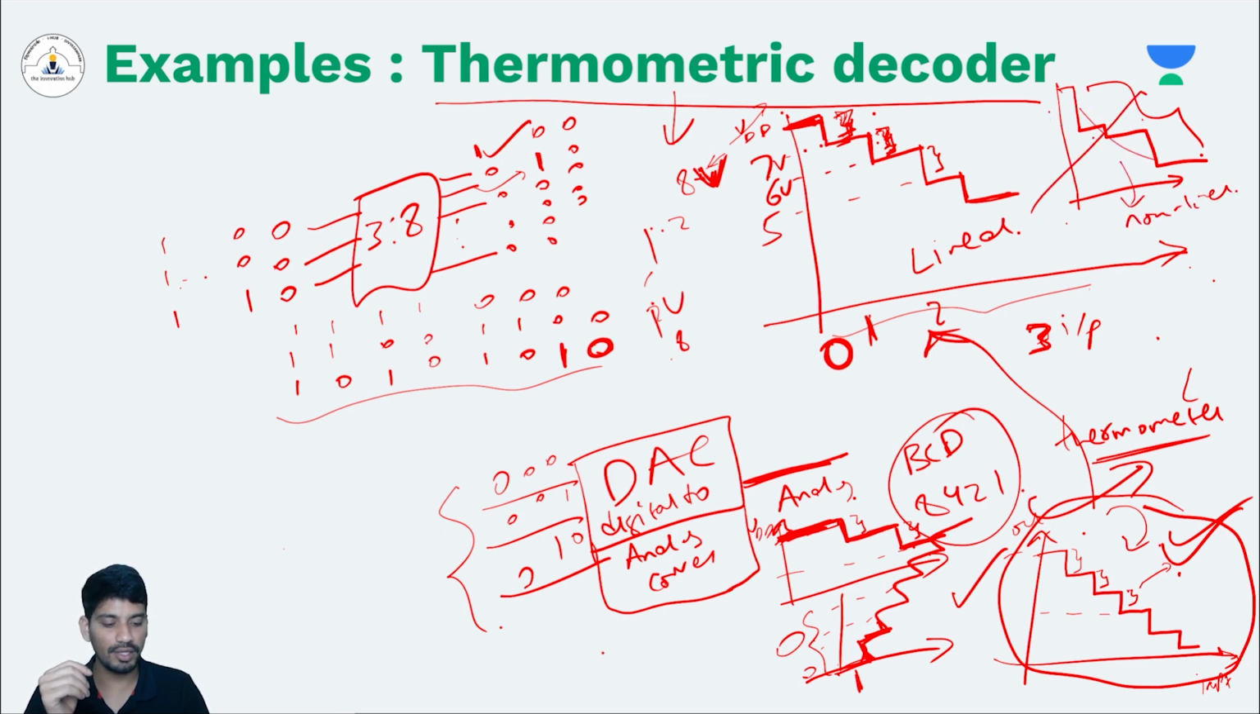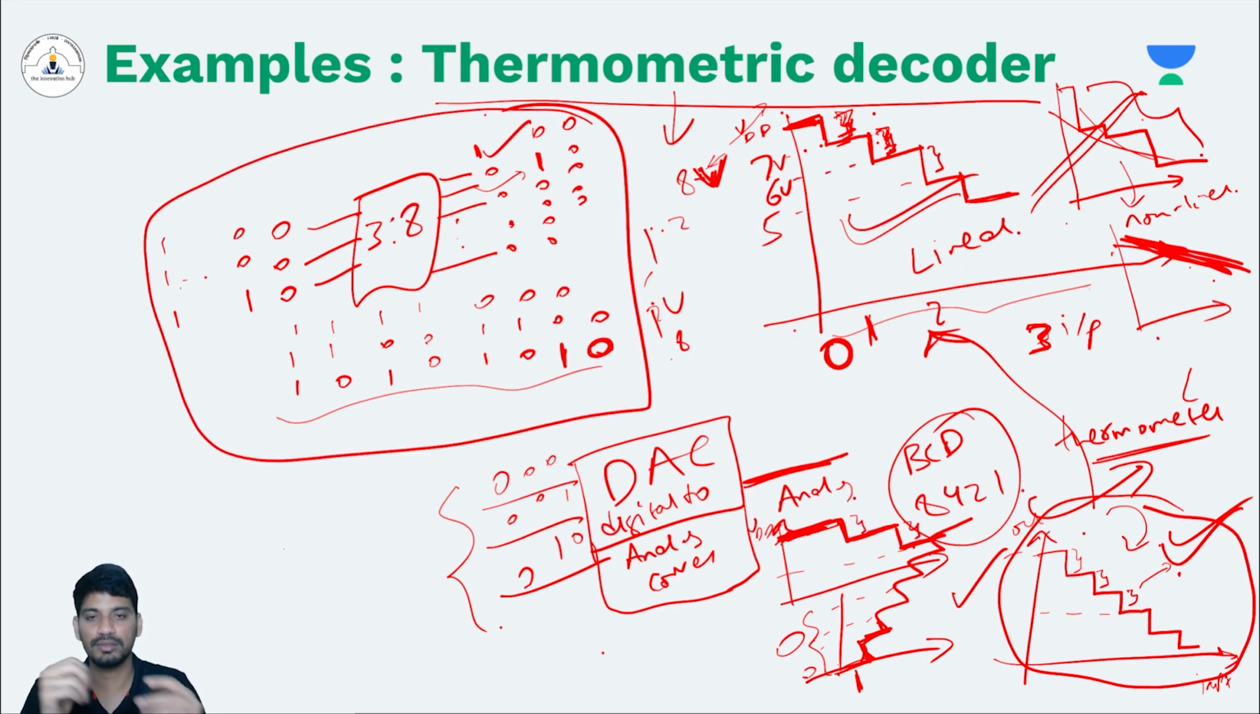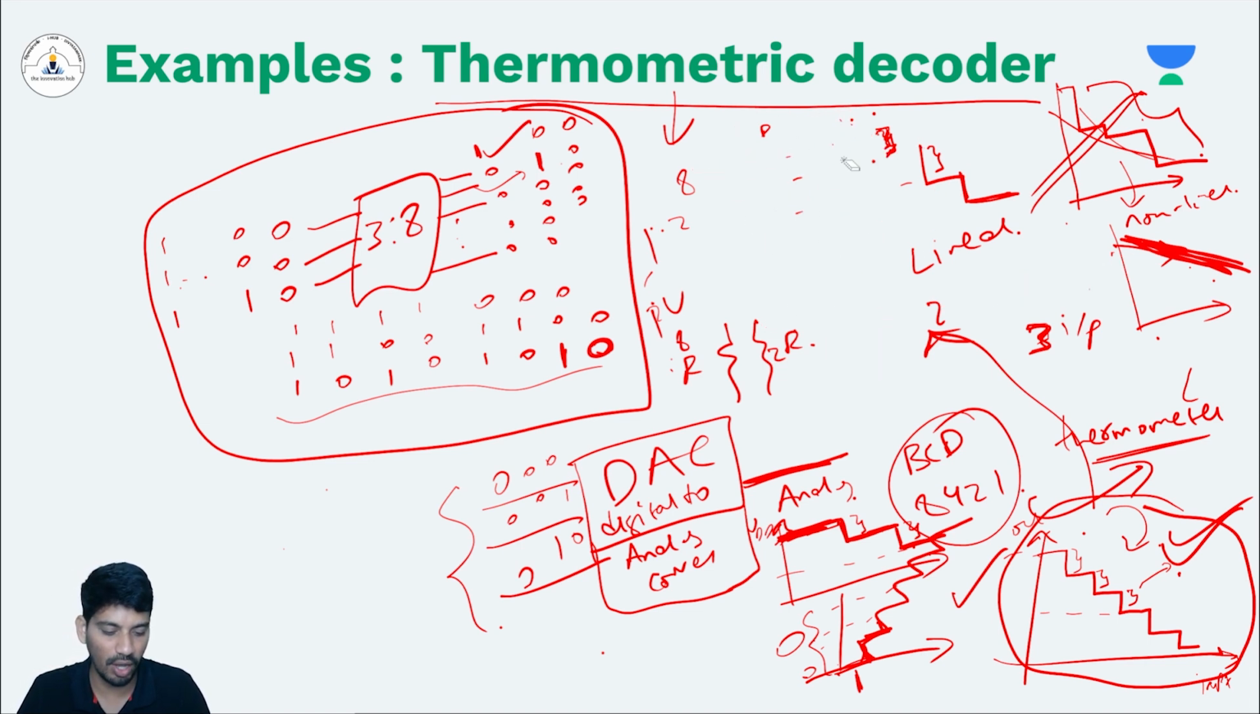If you have non-linear output, then your analog output won't look as you intended, right? It should be as linear as possible. In that case, you will use this thermometric decoder. Why? To generate exactly, in normal, if you use a normal R to 2R, I'm not going into detailed architecture, how to implement a DAC. You can use R2R ladders, right?